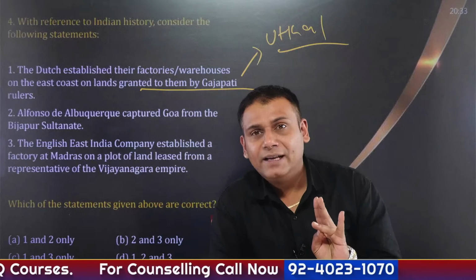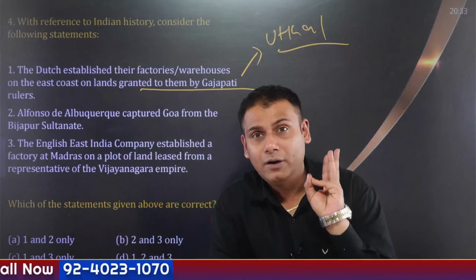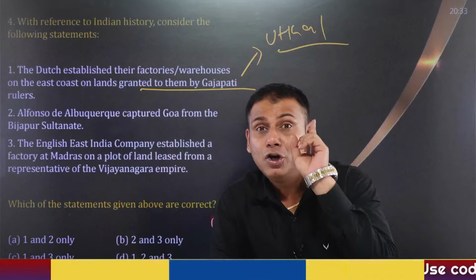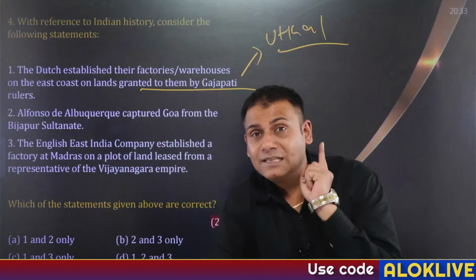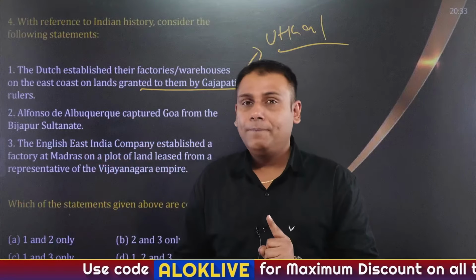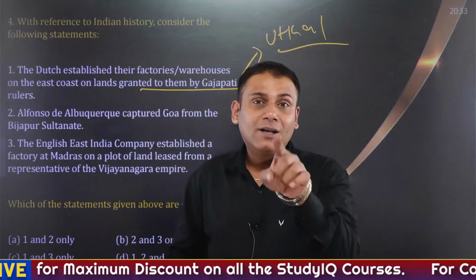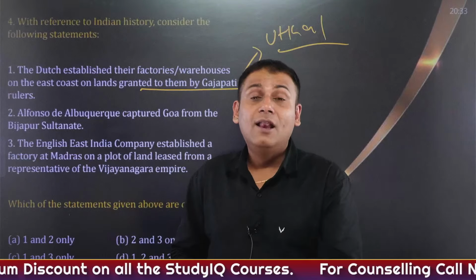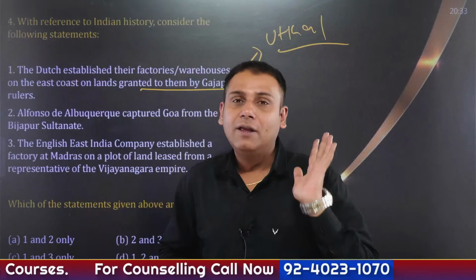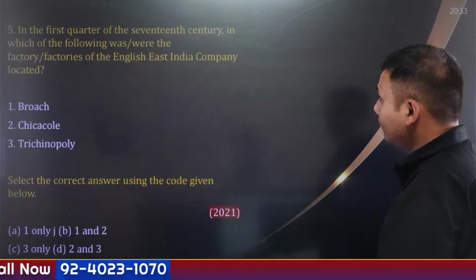Then Charter Act 1793, Charter Act 1813, because as per Charter Act 1813, the monopoly of the English East India Company ended, but not completely. Still, the monopoly was kept intact in terms of China and tea. Charter Act 1833, then Charter Act 1853, which is considered the last charter, and finally Government of India Act 1858. All these points you need to focus upon.